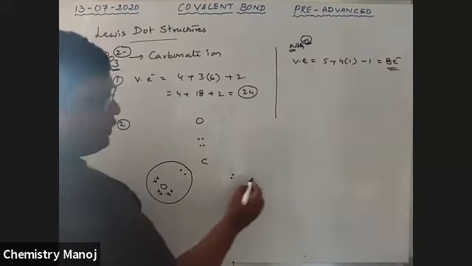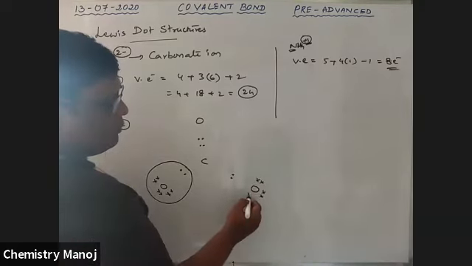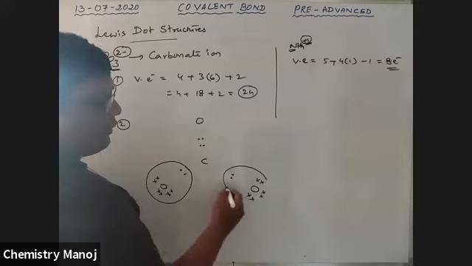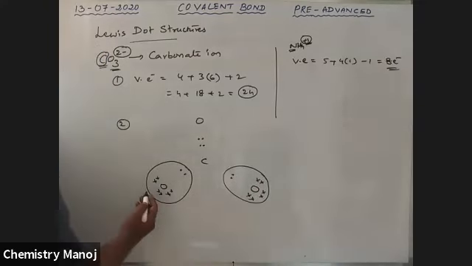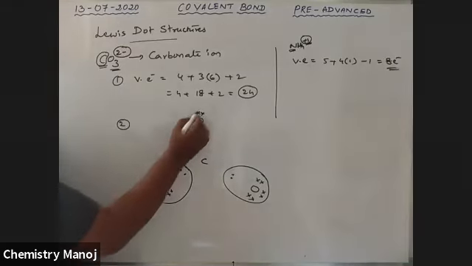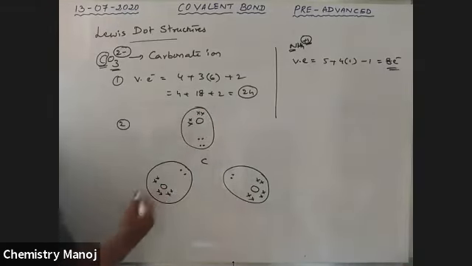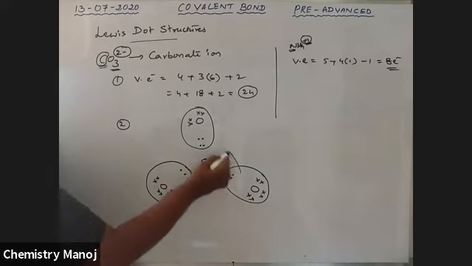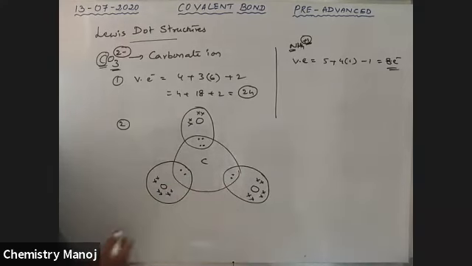Next, here also only 2. 6 plus 2, 8 electron configuration. Already 4, this is 2 pairs. It is 8 electron configuration. This carbon gets 8 electron configuration.